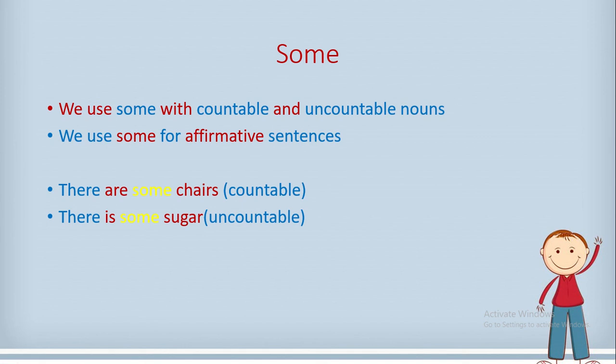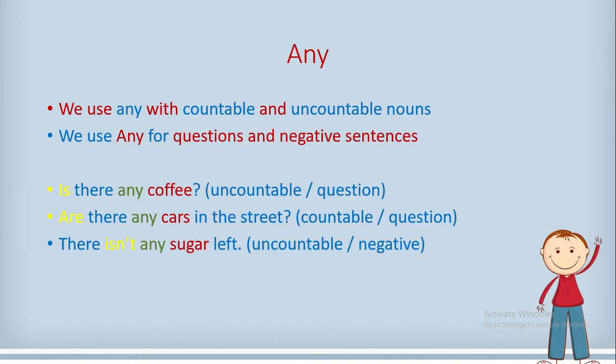Some is used with countable and uncountable nouns, but it is used for affirmative sentences, like the following examples. There are some chairs. There is some sugar. Excellent. And you can notice that chairs is a countable noun and sugar is an uncountable noun. So we used some with both of them, but both of these sentences are affirmative sentences.